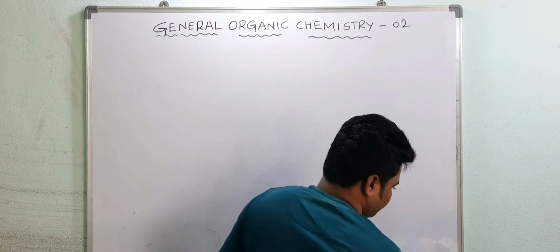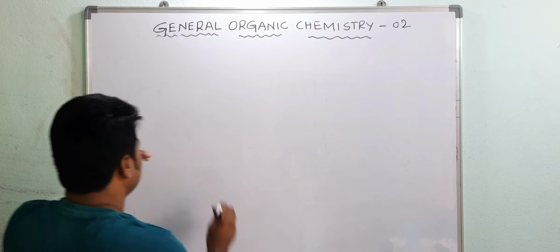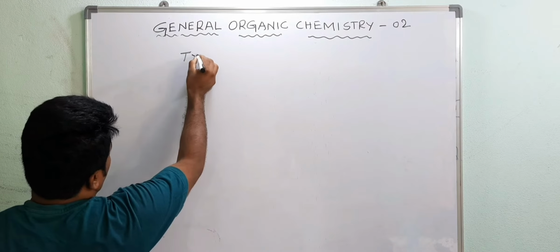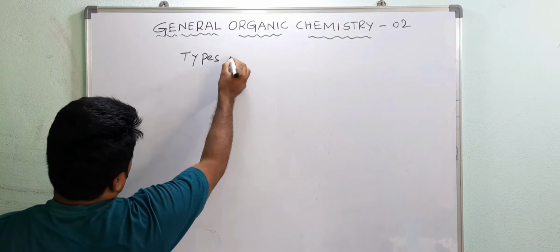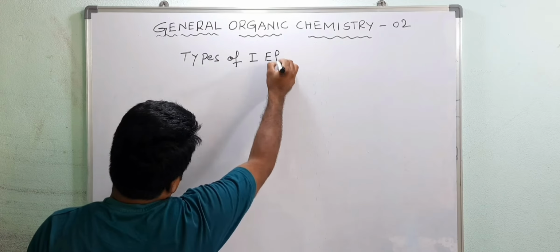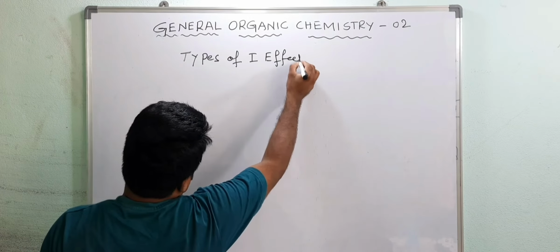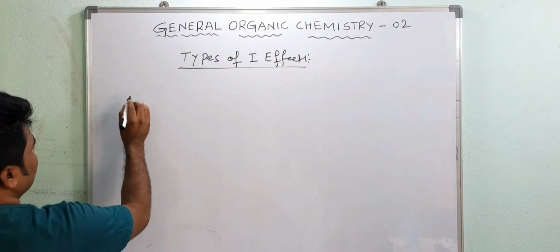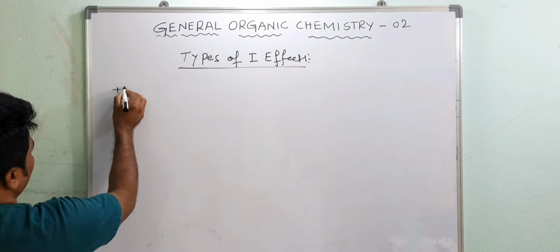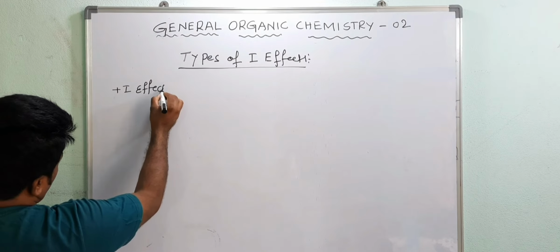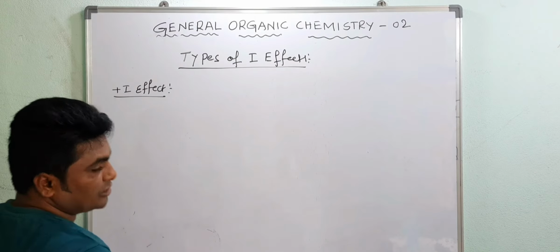Okay, let's see the types of I effect. We have two types. The first one is plus I effect, the positive inductive effect.